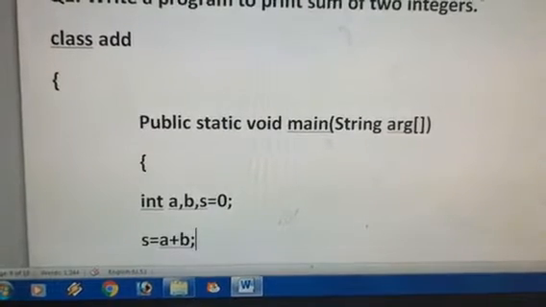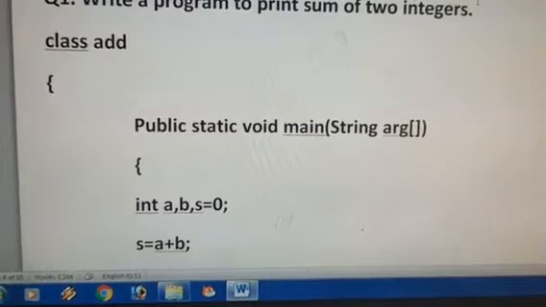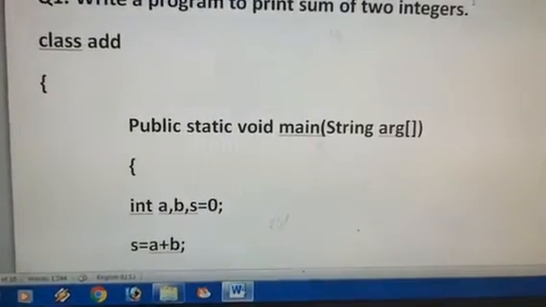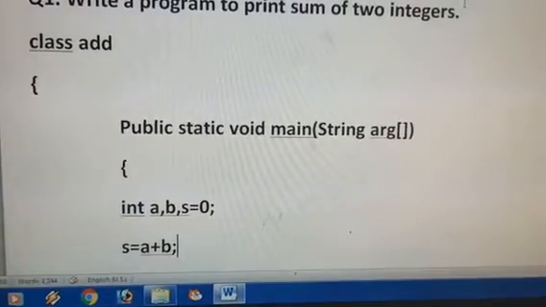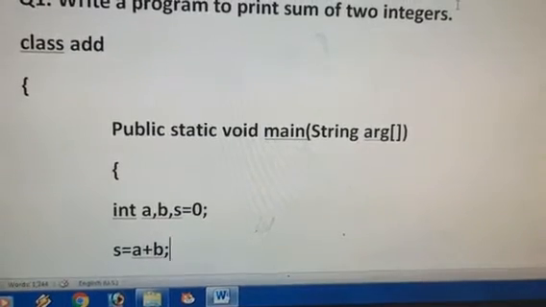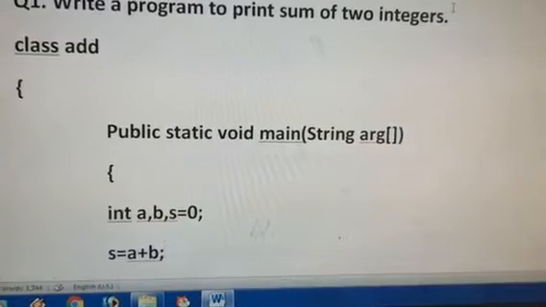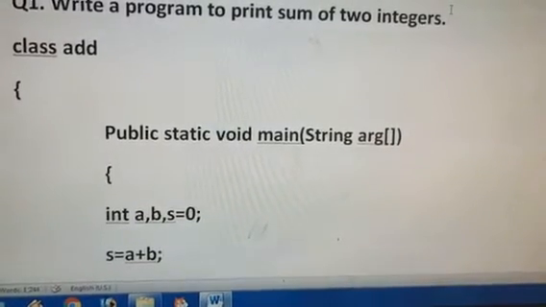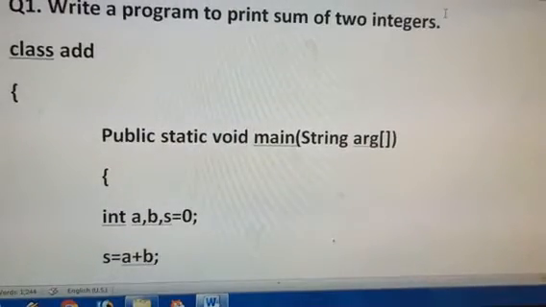So now see, the program starts from the class as I have told you. Now the class name, whatever you want, you can use. Here in this example I am using add. You can use sum, you can use your name, you can use table, you can use chair, or you can use any other valid identifier name. So the name of the class represents the identifier, so that identifier must be valid. Please pay attention, everyone. The class name must be meaningful.